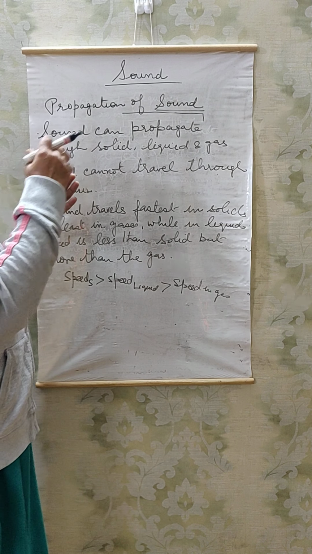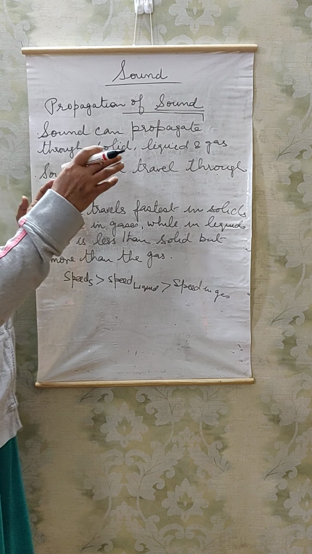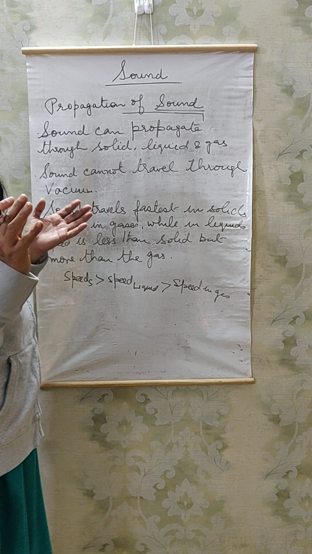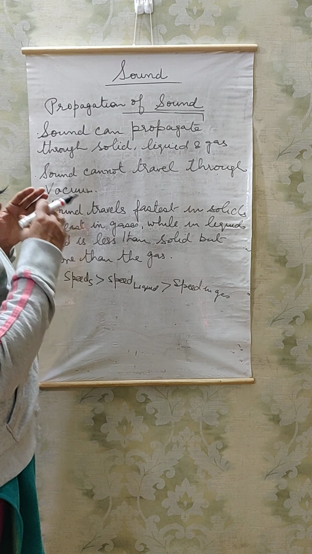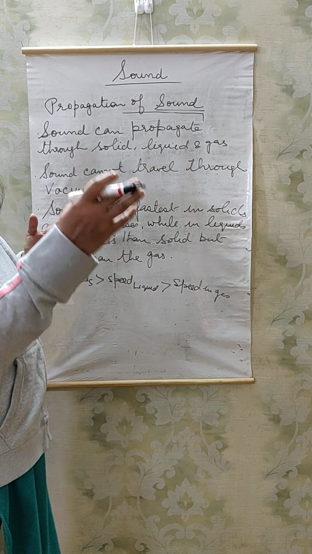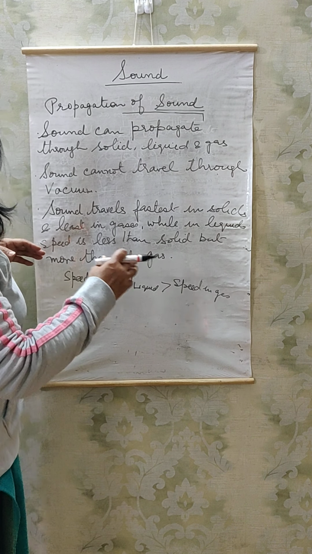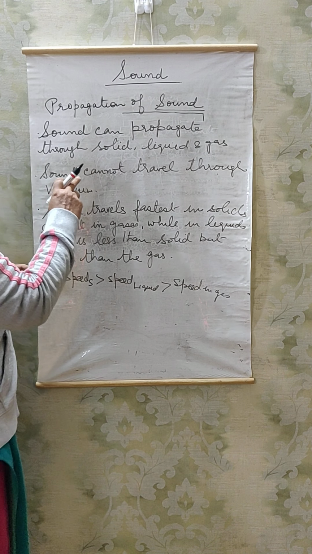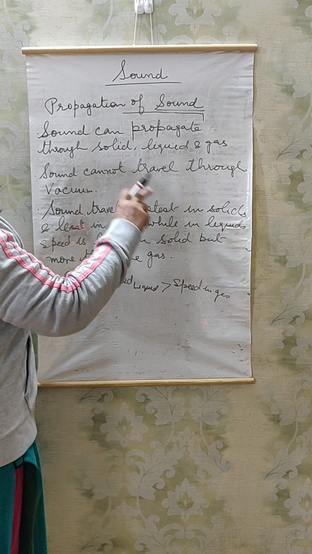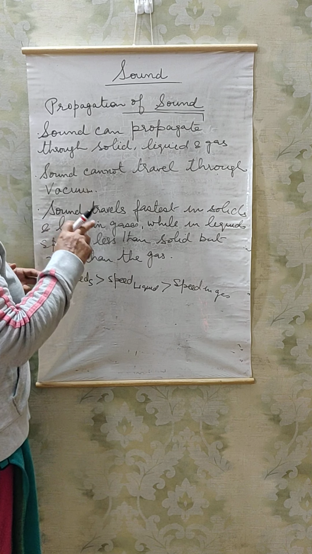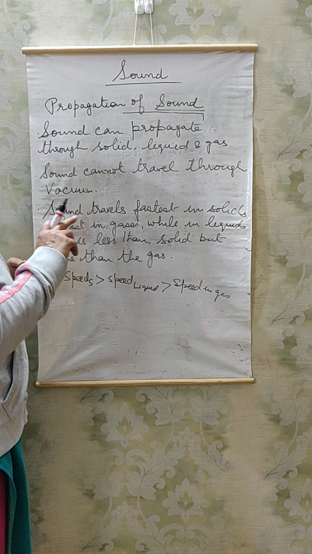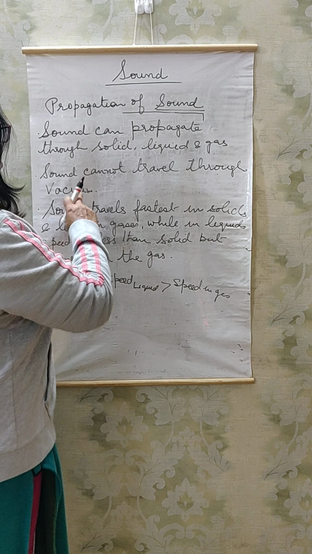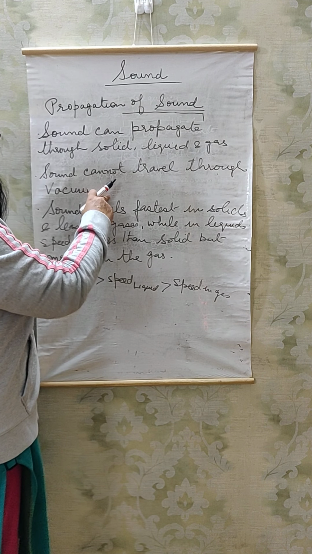These vibrations travel with the help of air particles from one place to another in all the directions. As a result, the sound is transmitted from one place to another. And it's found that sound travels faster in solids, least in gases, and in between the two is the speed of sound in liquid. And sound cannot travel through vacuum.